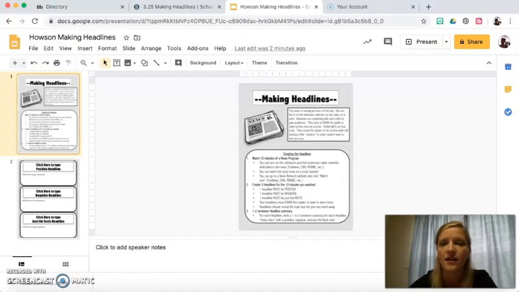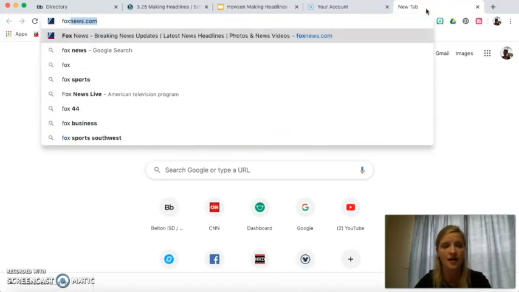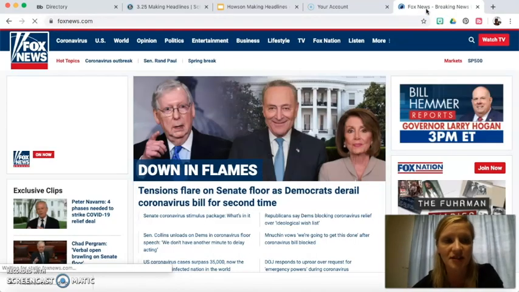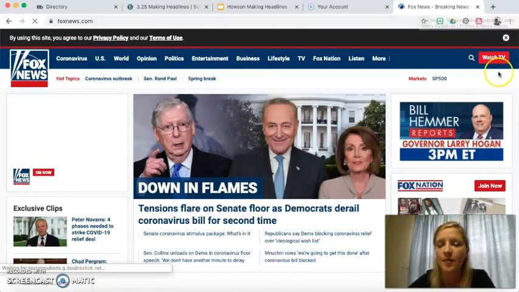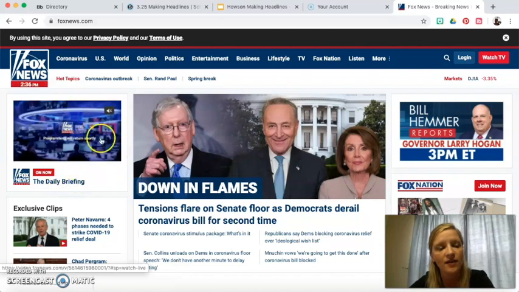So here we go. I'm here, and I am going to open a new tab. You can do this on Safari on your iPad. So I'm going to go to Fox News first. When I go to Fox News, right up here I have Watch TV. Also down here on the left side I have On Now, so I could click right there On Now to watch it. It does say programming will return shortly. Usually that means that there would be a commercial or something on. But you could click Watch TV, Watch Live TV, and it should be there.